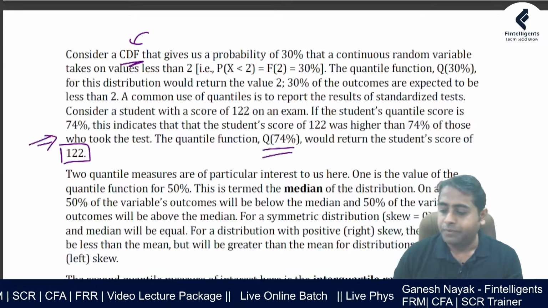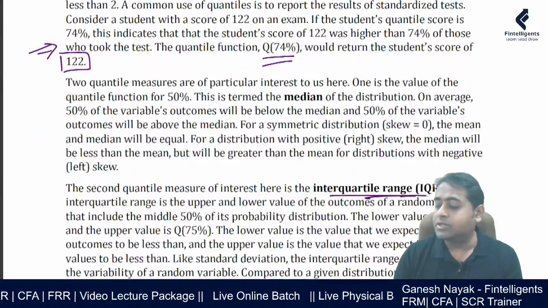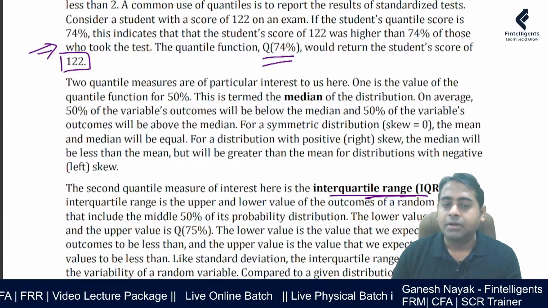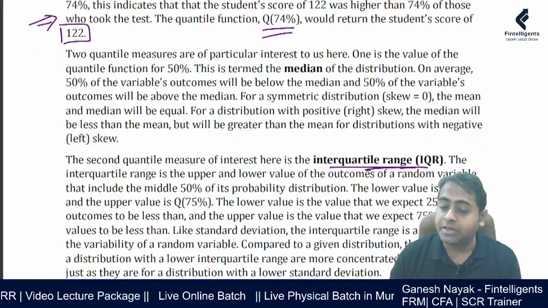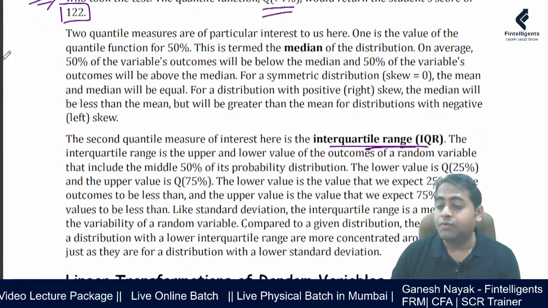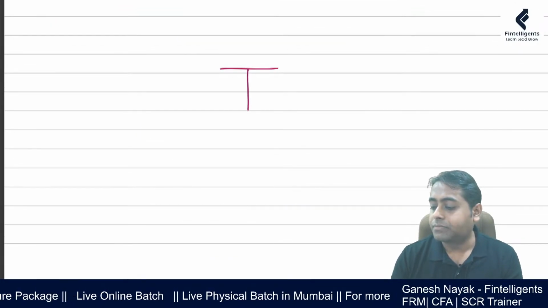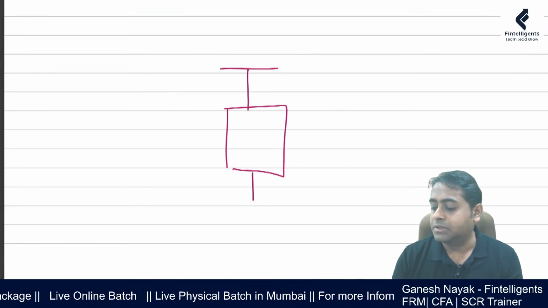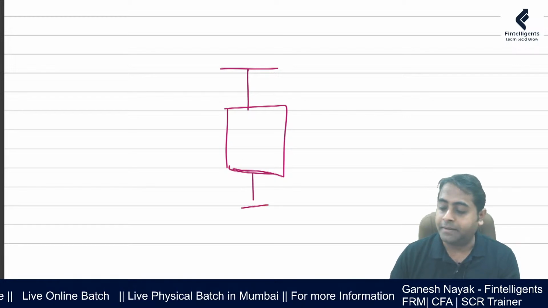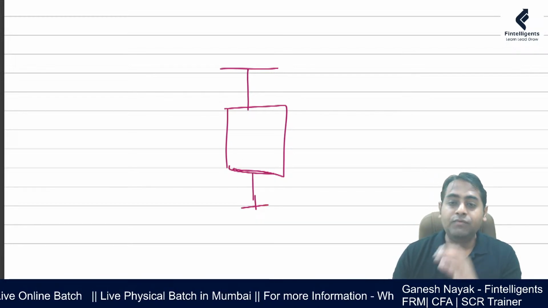That you should know. Interquartile range is also important. Remember, from the perspective of questions, interquartile range has been tested in the exam. If you want to understand interquartile range, you have to look at the box and whisker spread of data. So you have to visualize it in this way.